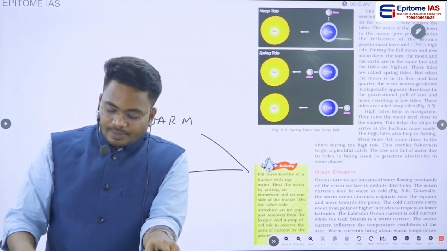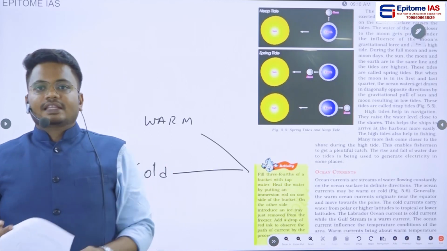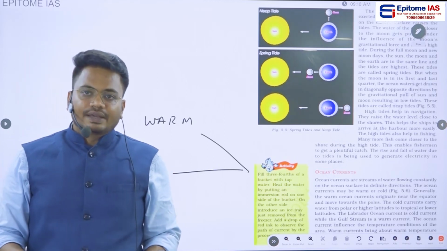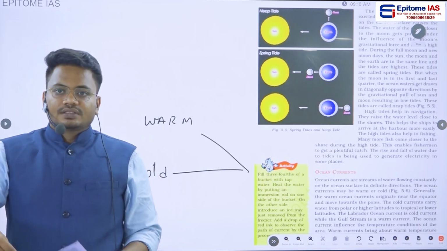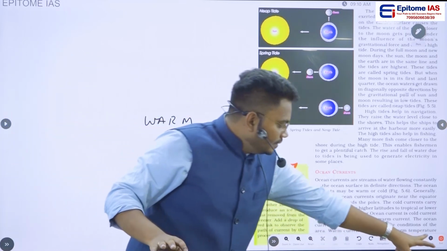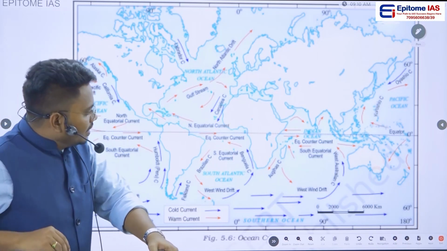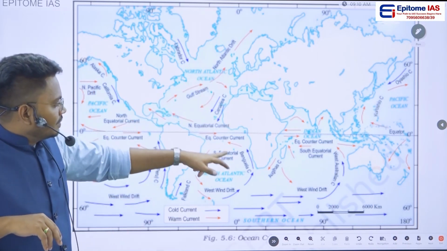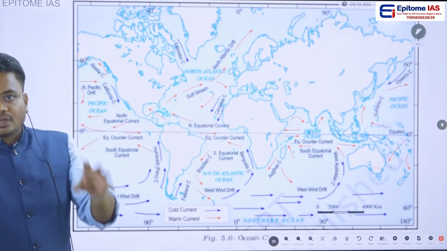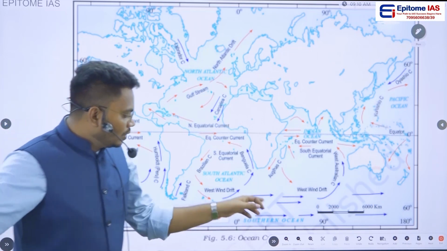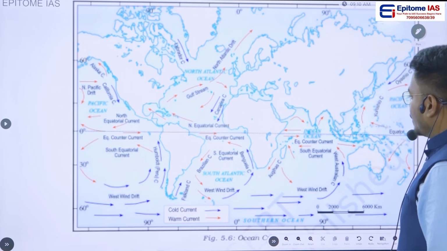But the point here is, in this particular chapter, he has not gone into a detailed analysis of this concept. In this chapter, he mentions only the definitions of these important topics. Okay, so if you see these oceanic currents, try to remember using this map. In this map, you will find red lines as well as blue lines. All the red lines are known as warm oceanic currents. All the blue lines presented on this map, we call cold oceanic currents.